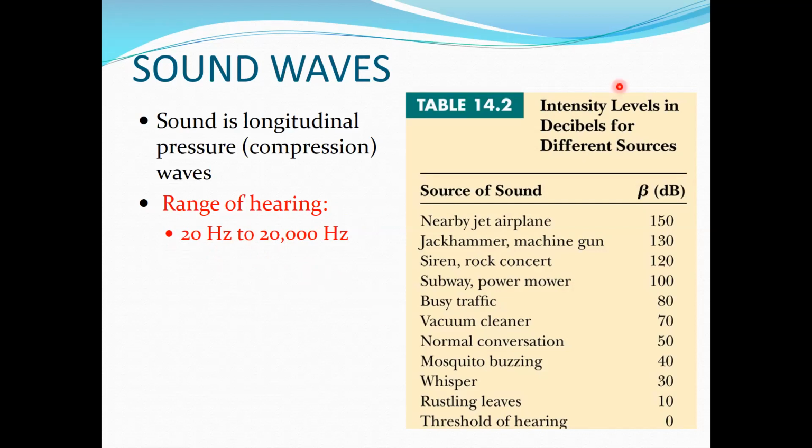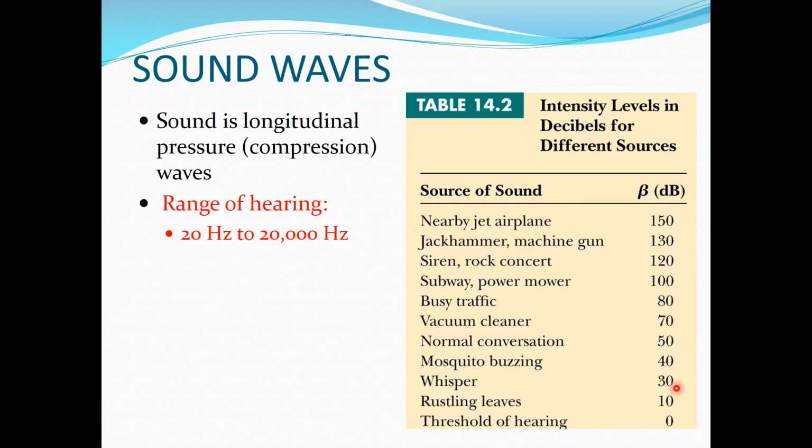And we can talk about the intensity levels, how we measure the intensity of sound waves in decibels for different sound waves. If it is busy traffic or the vacuum cleaner, you know, when you clean the house, the carpets, what you hear is around 70 decibels. It's a noise.